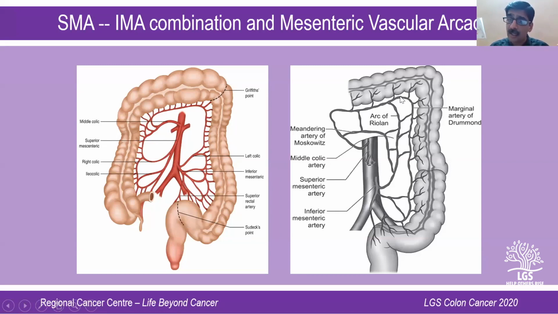In addition to the marginal artery of Drummond, which is very close to the bowel wall, you have an arc of Riolan and the meandering artery of Moskowitz. So these are the three mesenteric vascular arcades which communicate between the superior mesenteric artery system and the inferior mesenteric arterial system. This is very important when you're operating on the left side, because the presence or absence of any of these can have a huge impact on the vascularity of the colon. So you should be very careful when you do the anastomosis. You should check for the presence or the pulsation of any of these vascular arcades before you finish off the anastomosis. It's very important when you're doing the left-sided anastomosis.